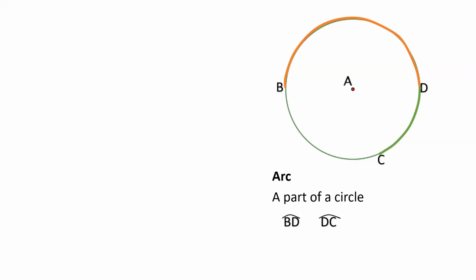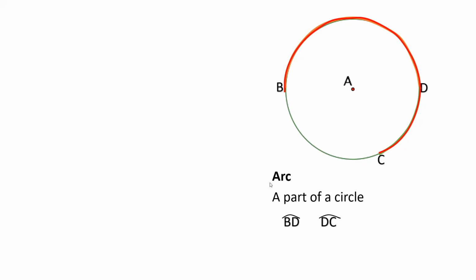Paano natin sinusulat yon? The major arc is written using 3 letters. Example, yan. If ang tinutukoy ko ay from point B to C, hindi ko siya isusulat as arc BC, kasi pag nilagay ko arc BC, ang lalabas po sa isip ko, two letters lang.